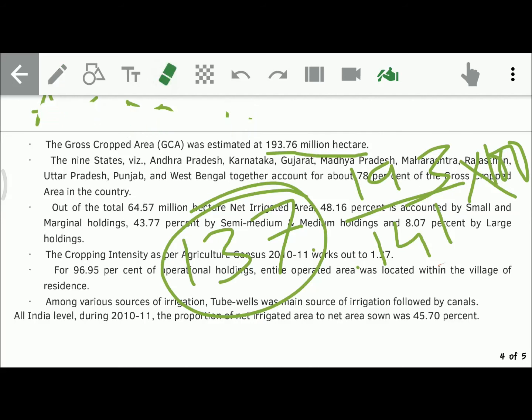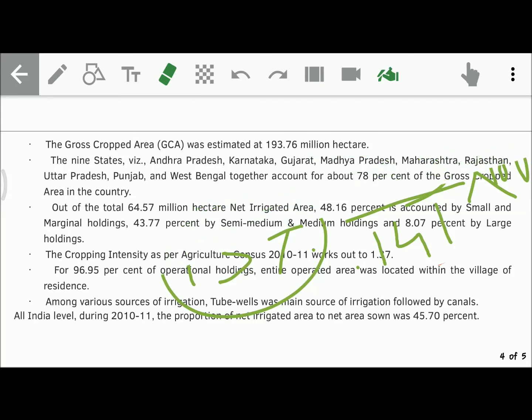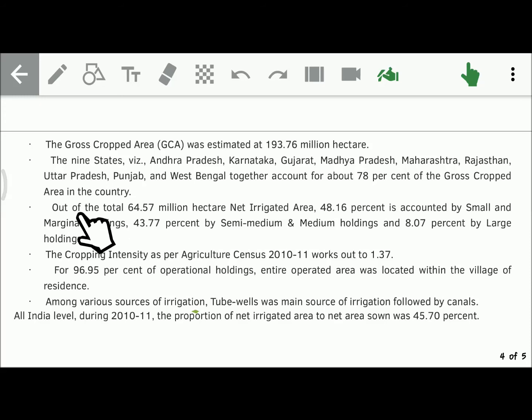What is 142, friends? 142 is as per ICAR. We know that according to ICAR, 142 is of 15-16 data. It's not 10-11. It is the same for 16-17 also, 142%. Coming to this, out of 64.5 million hectare net irrigated area, 48.16% is accounted for.